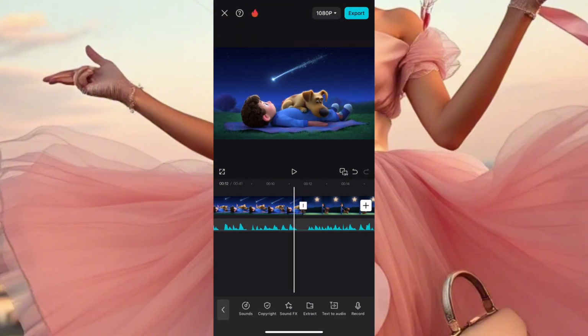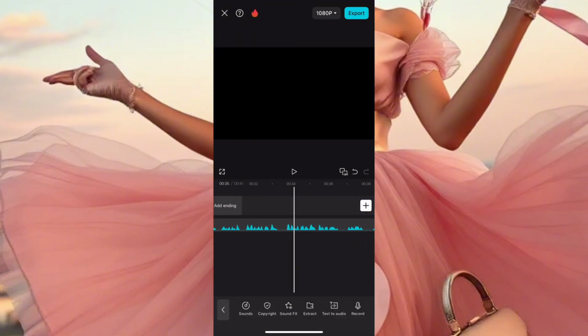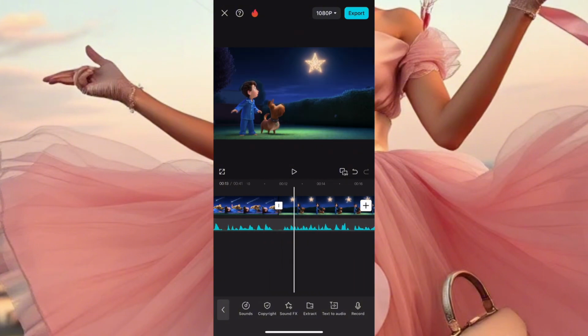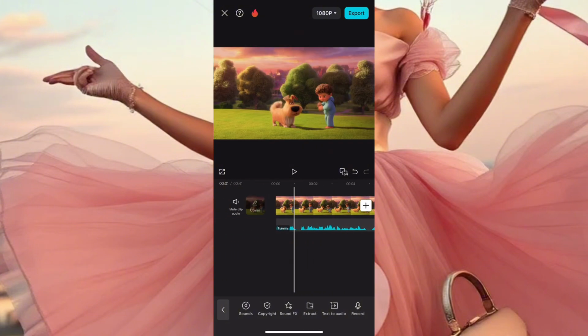Now I have my story directly under here, but you can see there is this gap at the end where the images did not get to, the videos did not get to. So we need to duplicate some of this video according to the story. So we listen to the story first before we duplicate the images. So it will play like so.